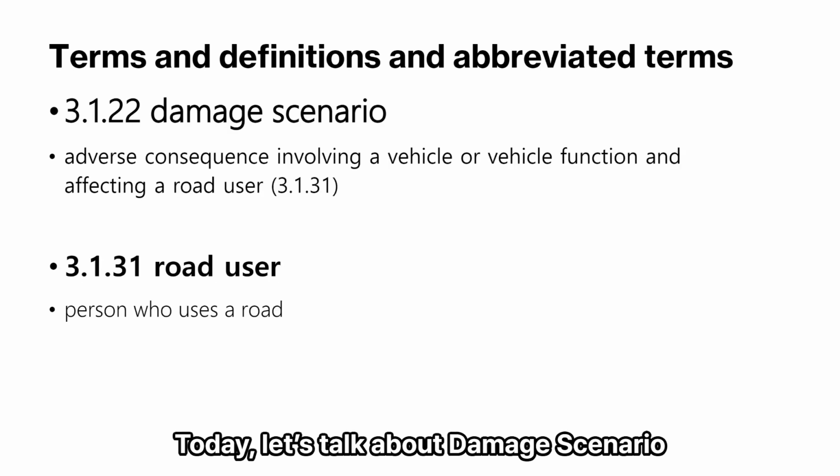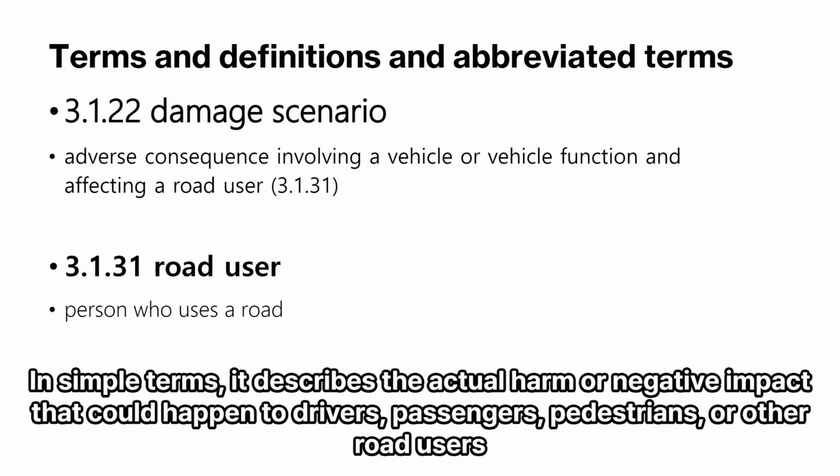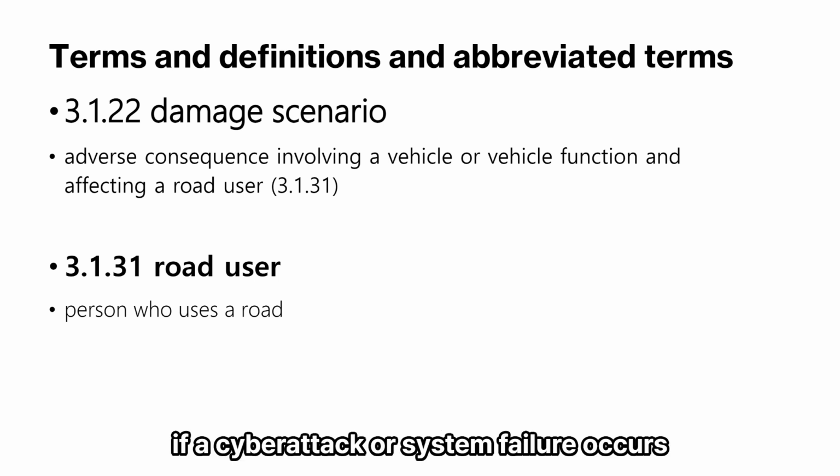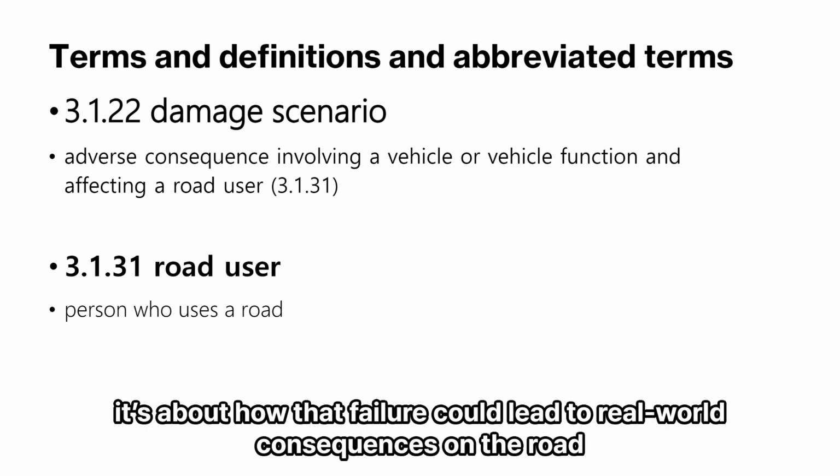Today, let's talk about damage scenario. A damage scenario refers to an adverse consequence involving a vehicle or vehicle function and affecting a road user. In simple terms, it describes the actual harm or negative impact that could happen to drivers, passengers, pedestrians, or other road users. If a cyber attack or system failure occurs, it's not just about a system malfunction inside the vehicle. It's about how that failure could lead to real-world consequences on the road.